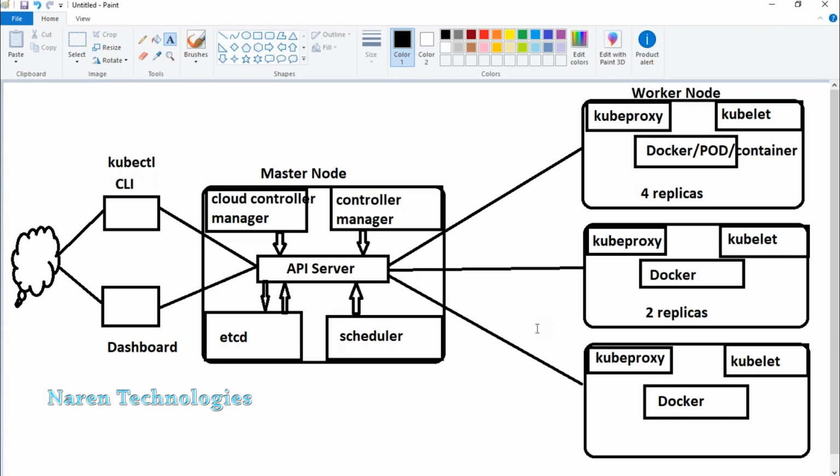But imagine 5,000 is too much, because every worker node will be running multiple replicas. Imagine one worker node contains a huge number of replicas. You can imagine with 5,000 worker nodes how many replicas you can run. It's huge. All right, good. That is about Kubernetes architecture, guys. We can take the different components further in different sessions, but that is all I wanted to cover for Kubernetes architecture.